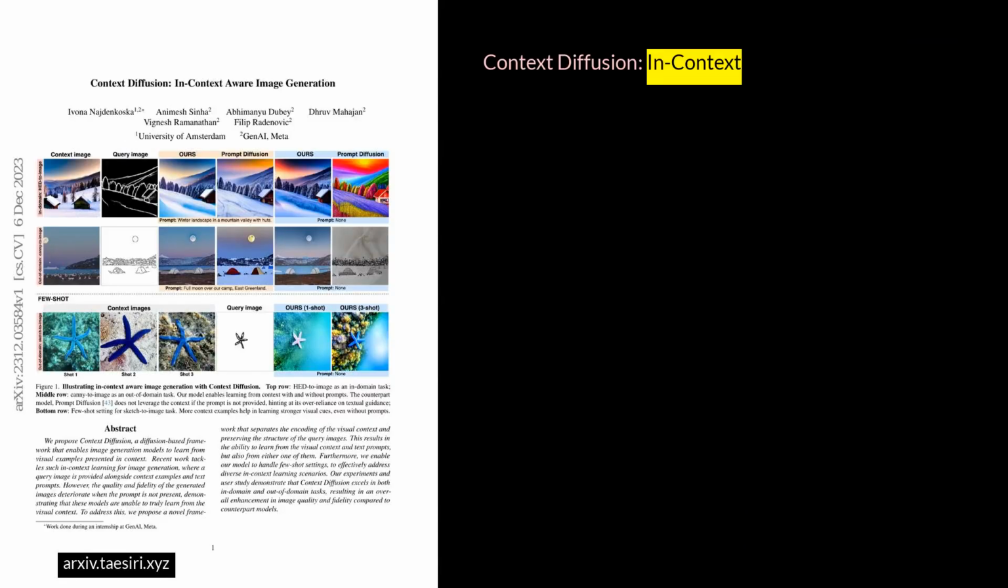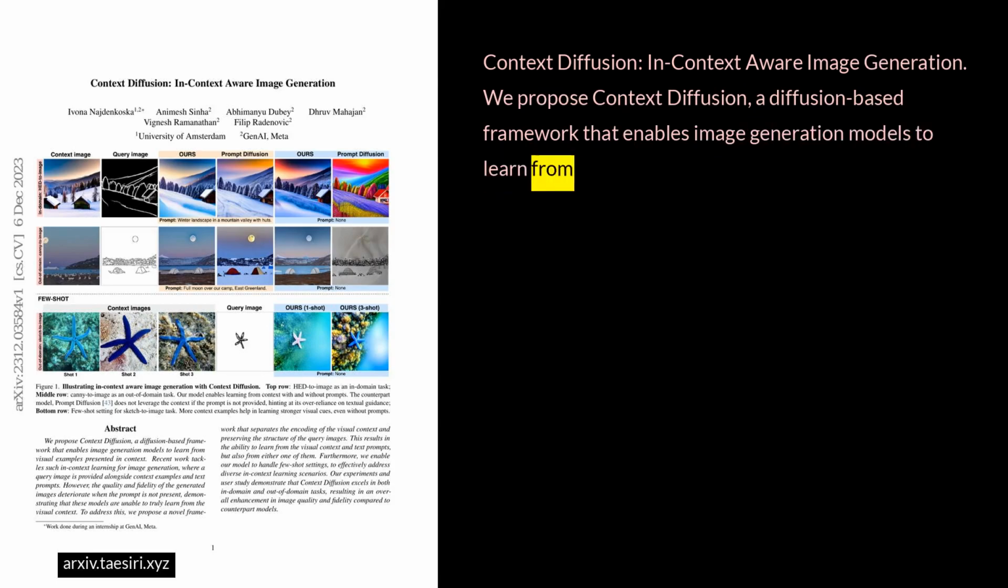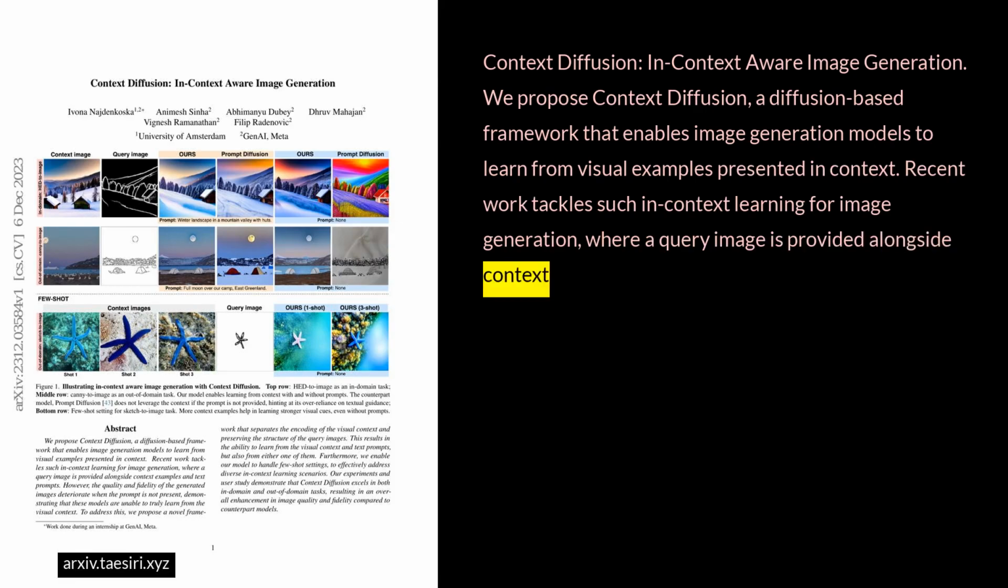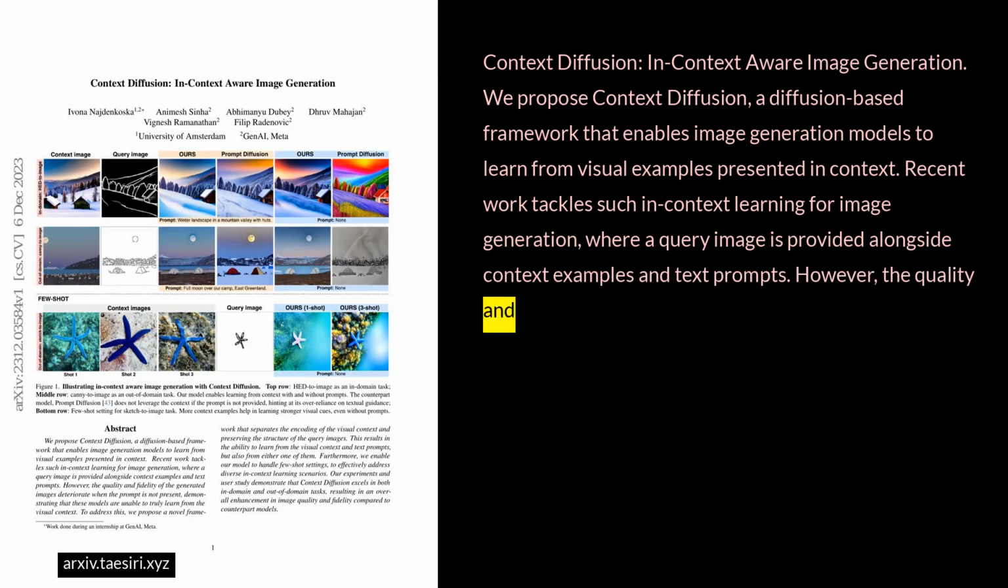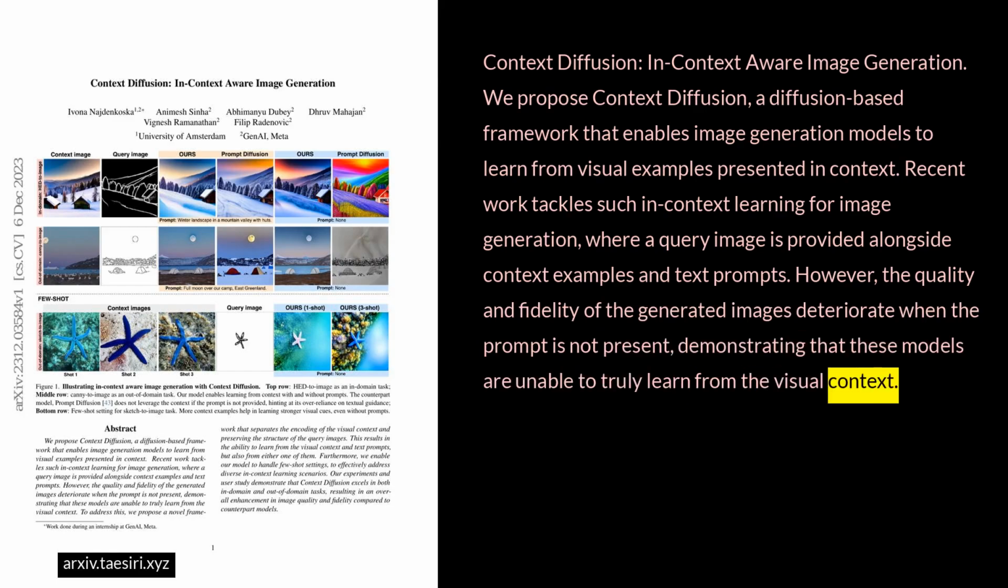Context Diffusion: in-context-aware image generation. We propose Context Diffusion, a diffusion-based framework that enables image generation models to learn from visual examples presented in context. Recent work tackles such in-context learning for image generation, where a query image is provided alongside context examples and text prompts. However, the quality and fidelity of the generated images deteriorate when the prompt is not present, demonstrating that these models are unable to truly learn from the visual context.